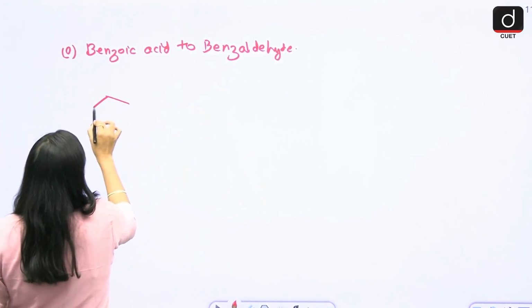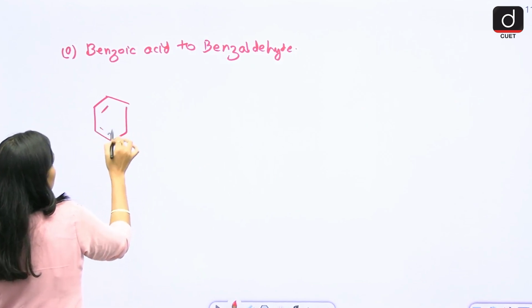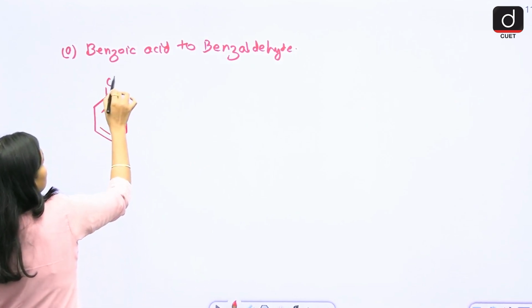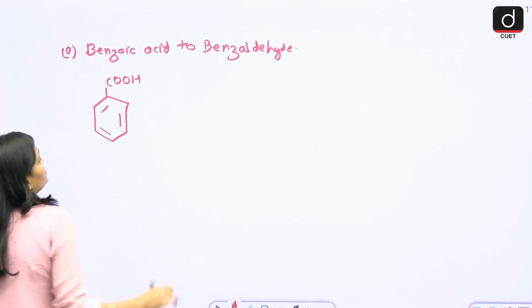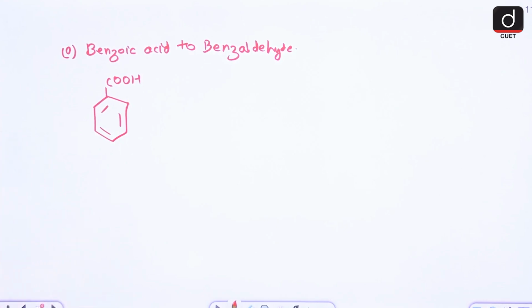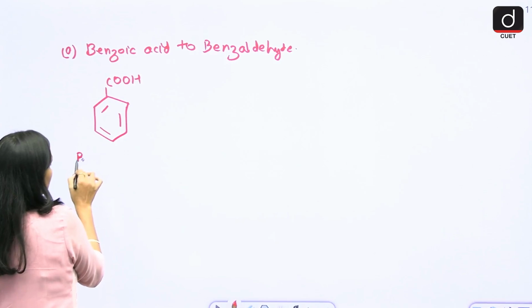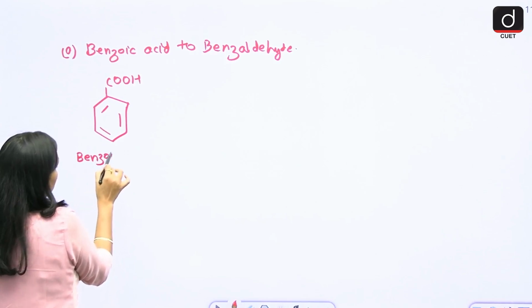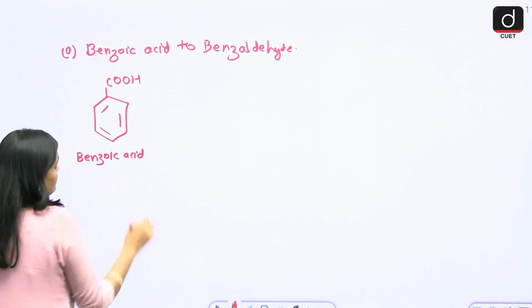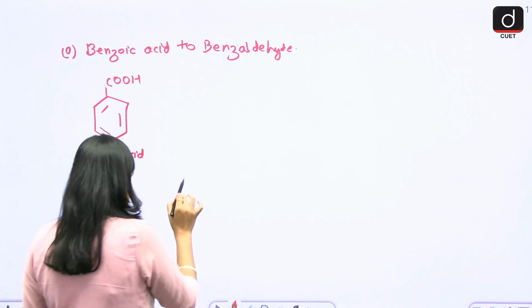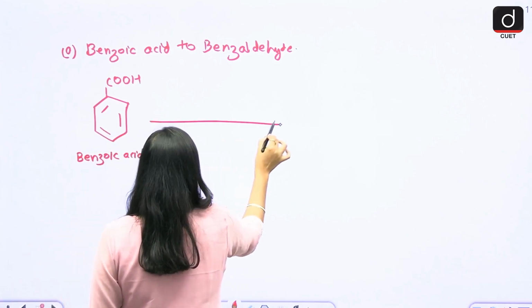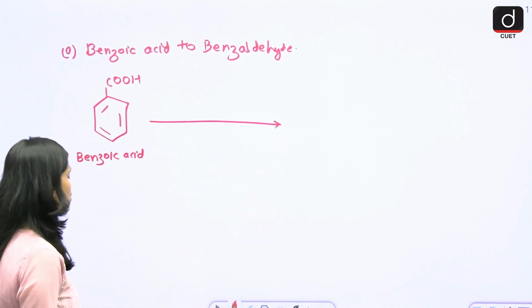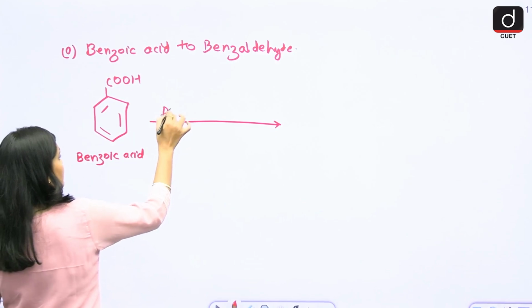So benzoic acid is what? This is your benzene and COOH, this is the acidic group, or you can say OIC group. So this is your benzoic acid. Now this benzoic acid, in the presence of DIBAL-H.